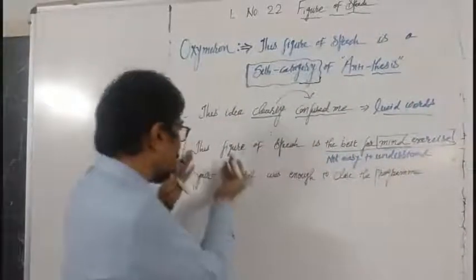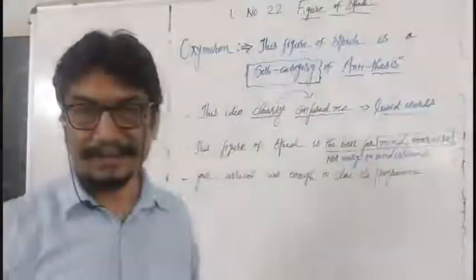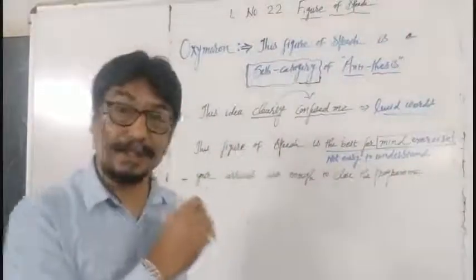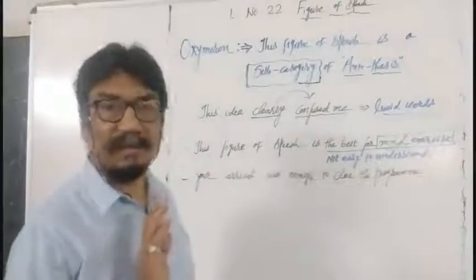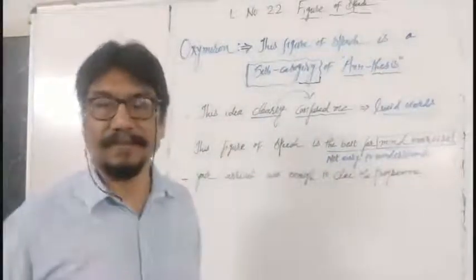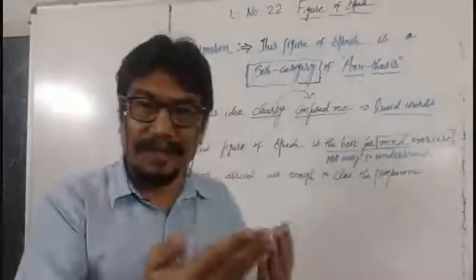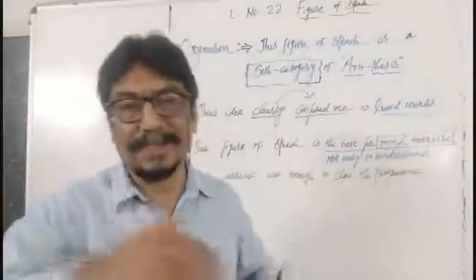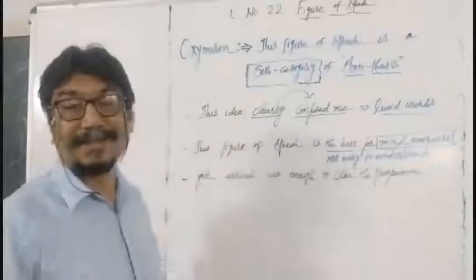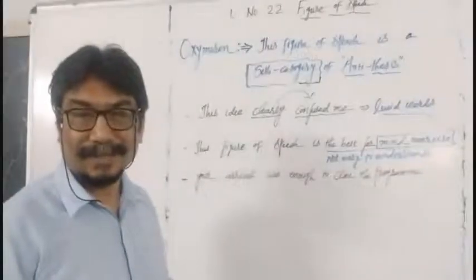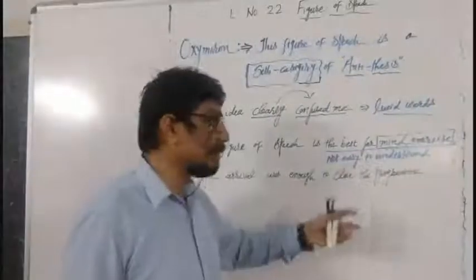What is written here? This figure of speech is the best for mind. For mind is equal to mind exercise. It means what? It is not at all easy to understand in an easy way, in a first attempt. What is told to you is quite different. The target meaning of the sentence is quite different. And so it is the subcategory of antithesis. Got the idea?